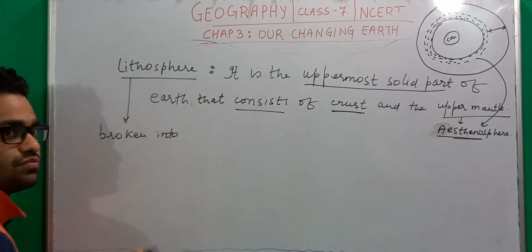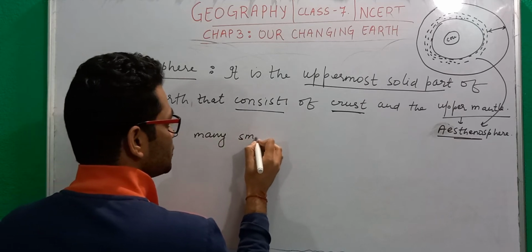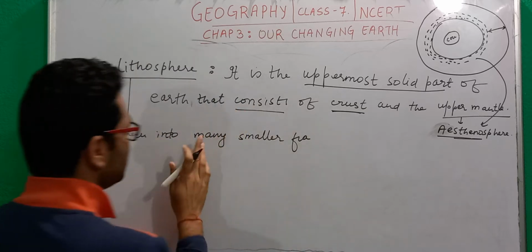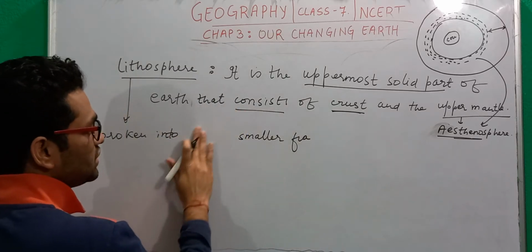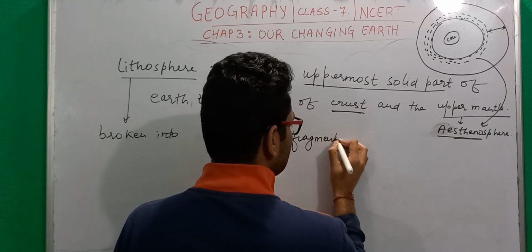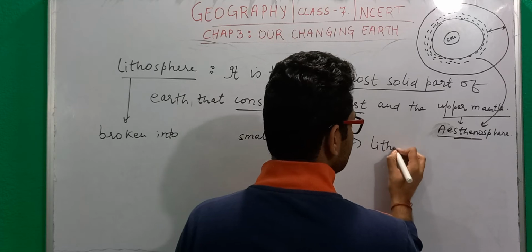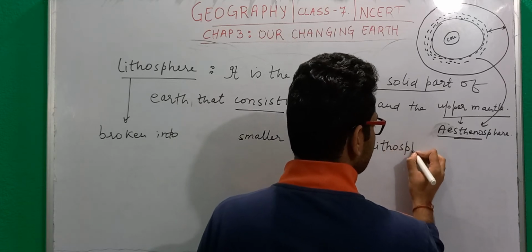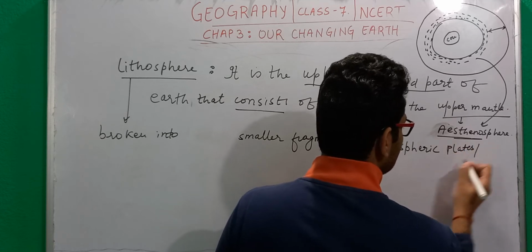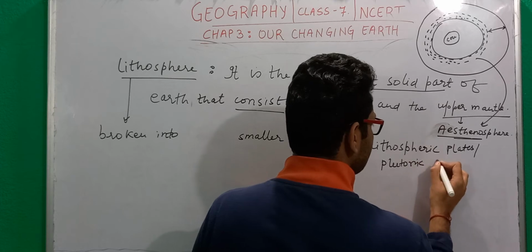It is broken into smaller fragments, which we call the lithospheric plates, or also the plutonic plates.